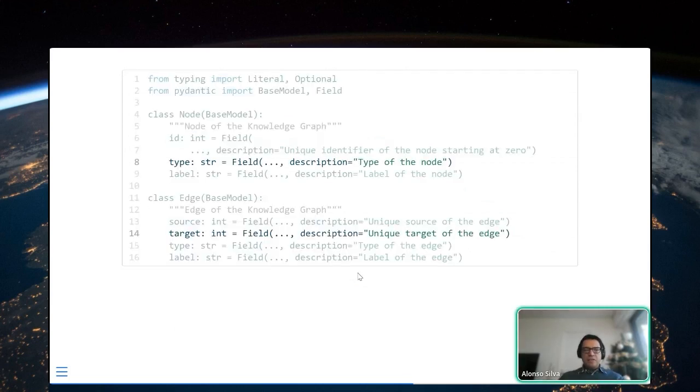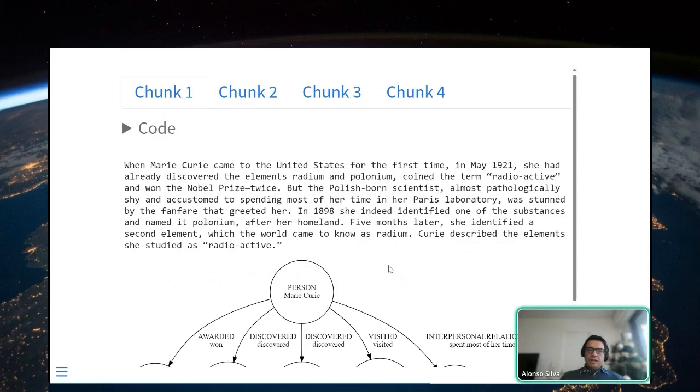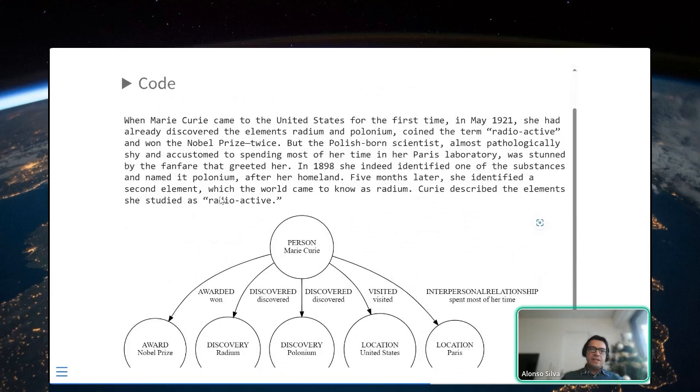And with this, the only change we need to make to our previous code is that, instead of the type of the node being a string, now we are going to force it to be one of the things that the expert mentioned. For example, here for the LLM, we need to choose person, award, discovery, location, or other. This other, I'm putting there to then discard it, by the way. In case the LLM wants to put something, it can put it there. And similarly, I can do the same for the edges, and that's the only code that changed from my previous code. And this will provide me a decent knowledge graph. Here you can see how to visualize it, but this is not important.